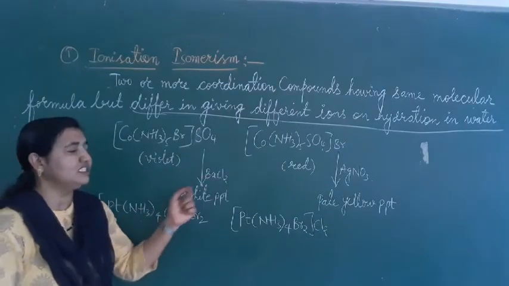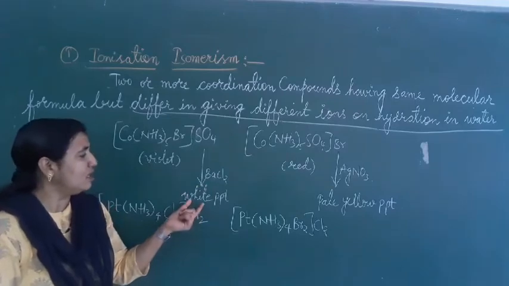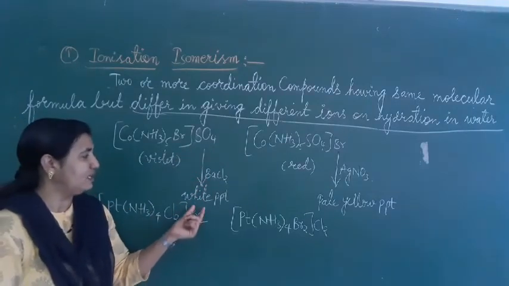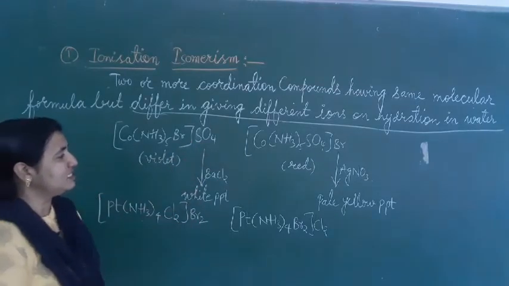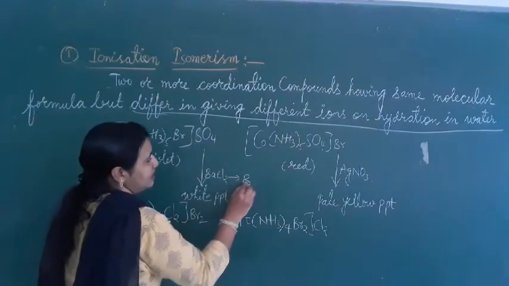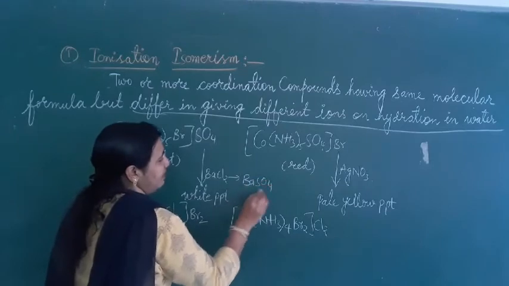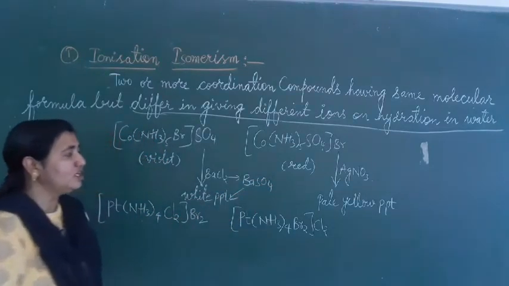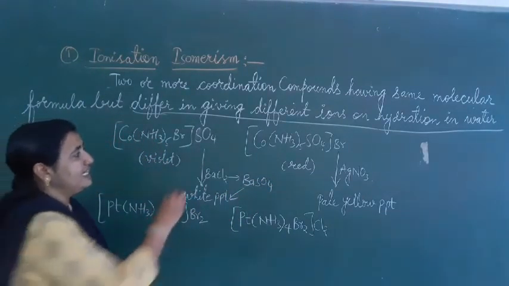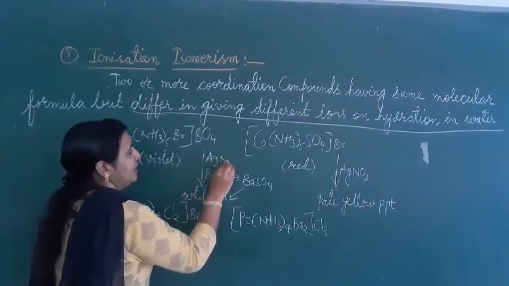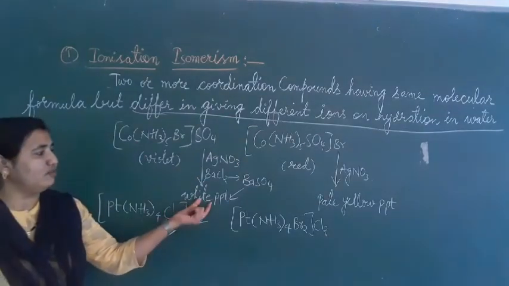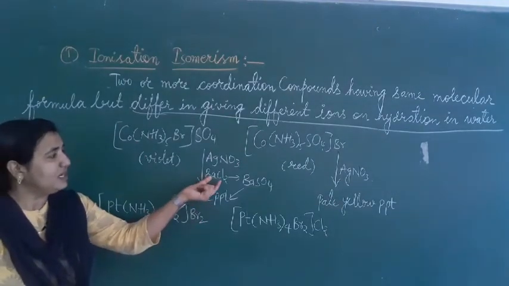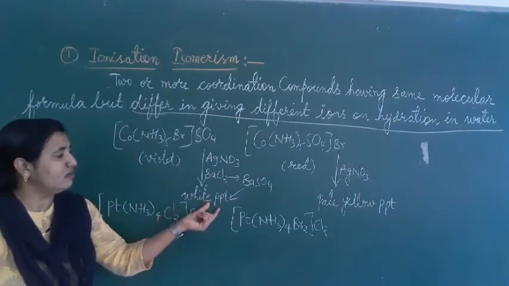If we add BaCl2, it gives a positive test for sulfate: BaCl2 reacts with SO4 and gives BaSO4, a white precipitate. But if we add AgNO3, we do not get a white precipitate.